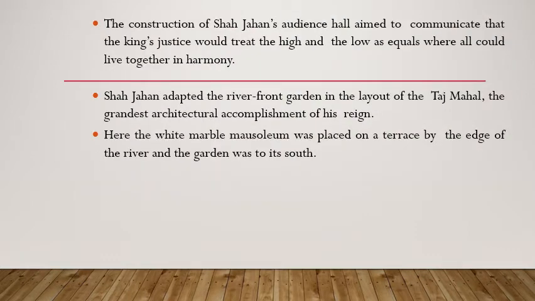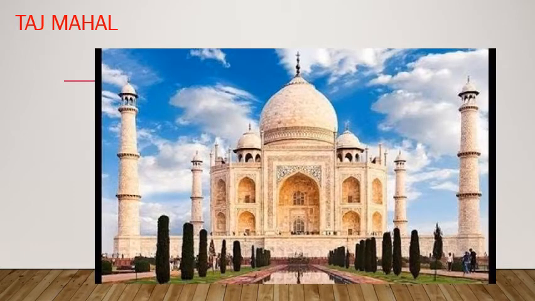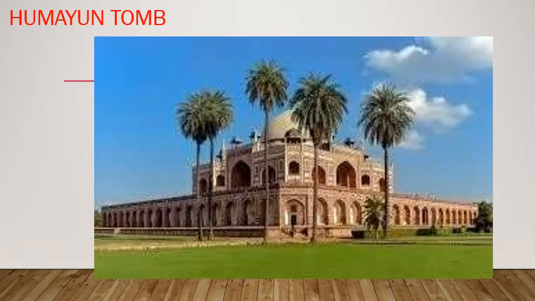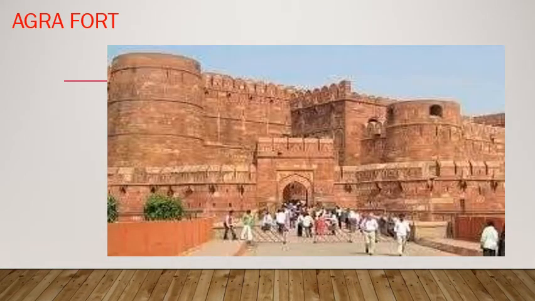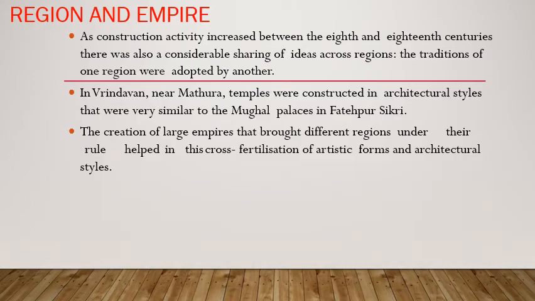The construction of Shah Jahan's audience hall aimed to communicate that the king's justice would treat the high and the low as equals, where all could live together in harmony. Shah Jahan adapted the riverfront garden in the layout of the Taj Mahal, the grandest architectural accomplishment of his reign. Here, the white marble mausoleum was placed on a terrace by the edge of the river, and the garden was to its south. This is the picture of Taj Mahal. This picture shows Humayun's tomb. This is Agra Fort.